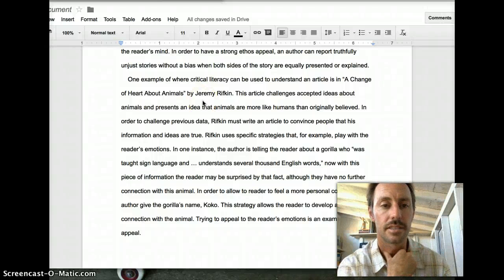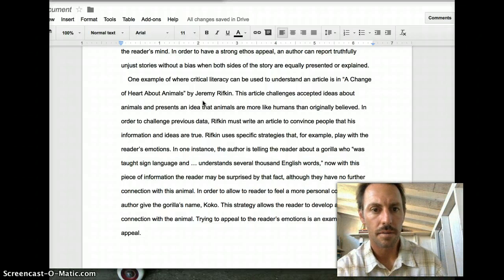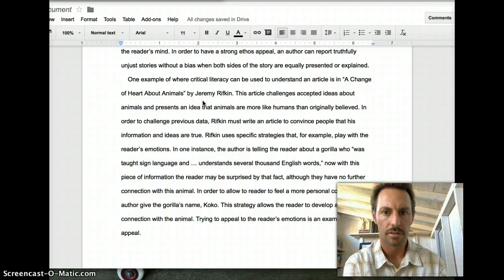A body paragraph. Let's see. One example of where critical literacy can be used to understand an article is in A Change of Heart About Animals by Jeremy Rifkin.